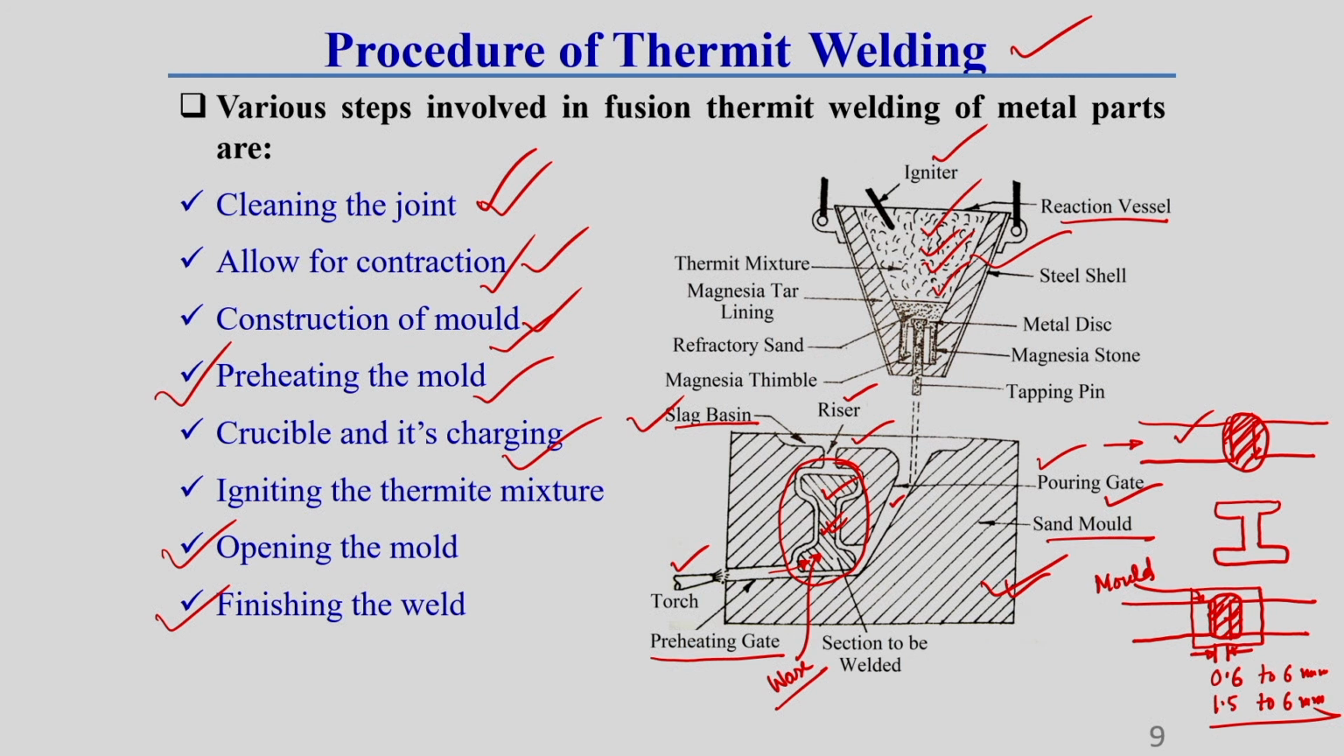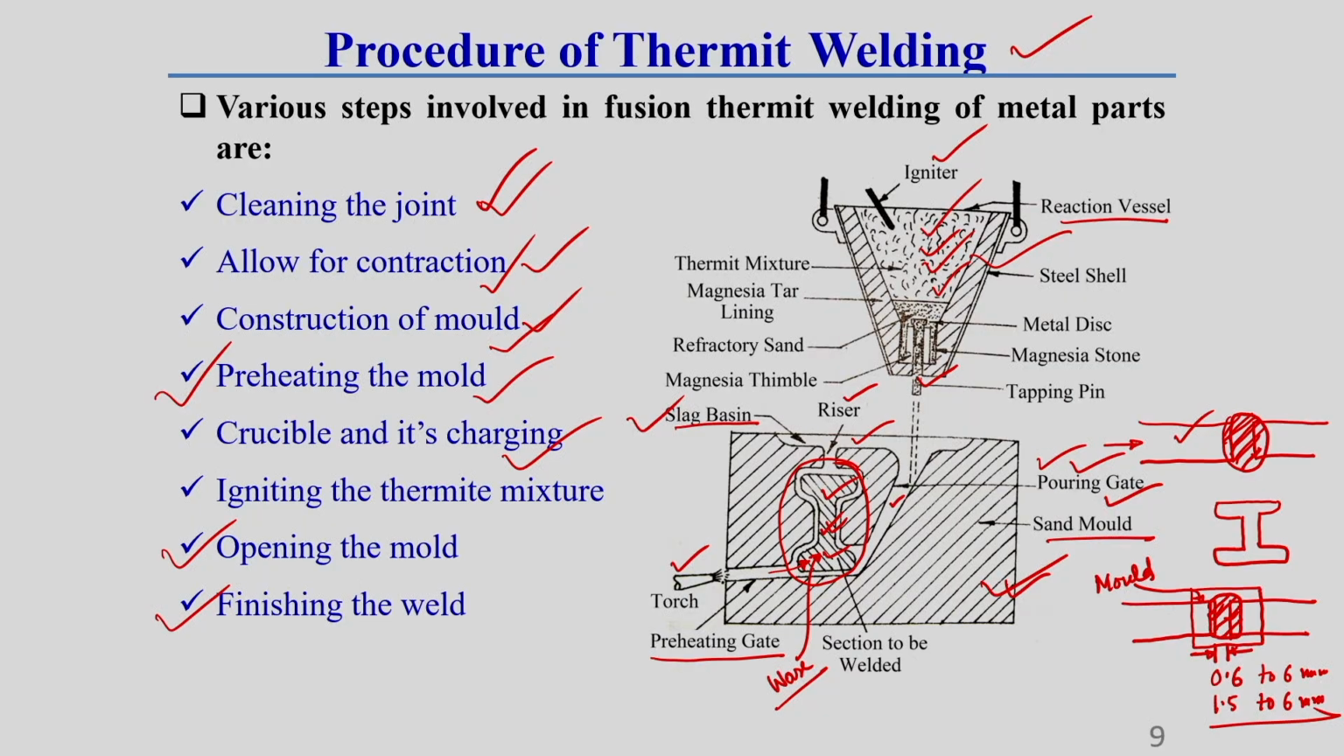This molten material passes through a channel, you see, and is poured through this pouring gate into the mold, and it is deposited in this section. Once we deposit it in this section, the molten material takes the shape of that section. Once it solidifies, it forms the joint. These are the different steps given here.